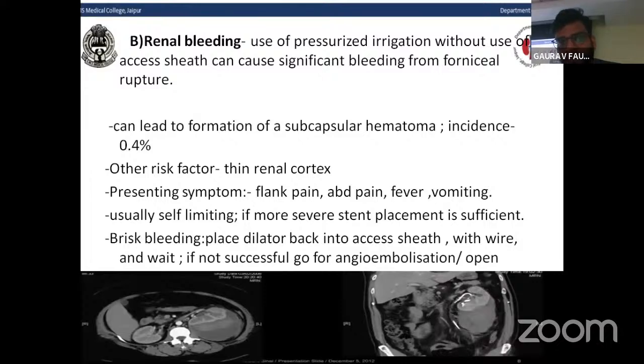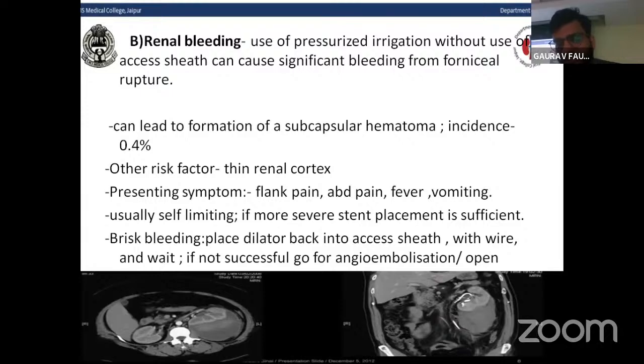It can lead to formation of a subcapsular hematoma, and the incidence of renal bleeding with subcapsular hematoma is 0.4%. Other risk factors are a thin renal cortex. Patients usually present with flank pain, abdominal pain, fever, and vomiting. It is usually self-limiting, and if more severe, stent placement is sufficient.